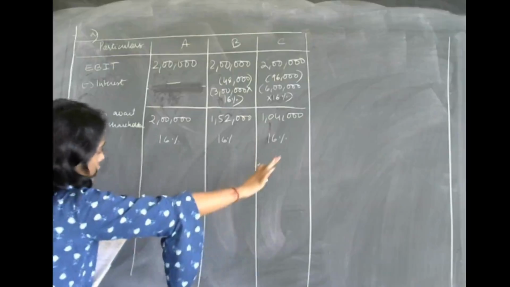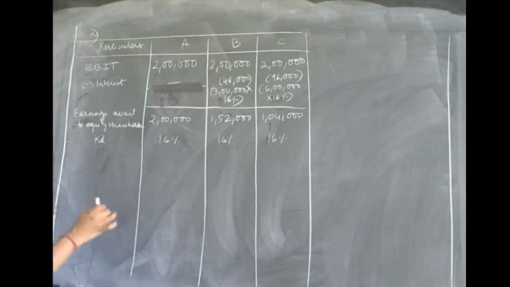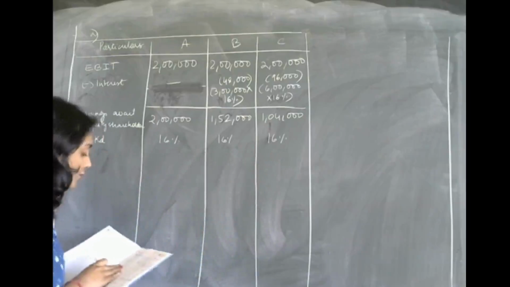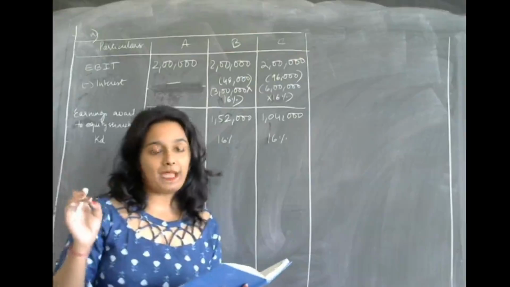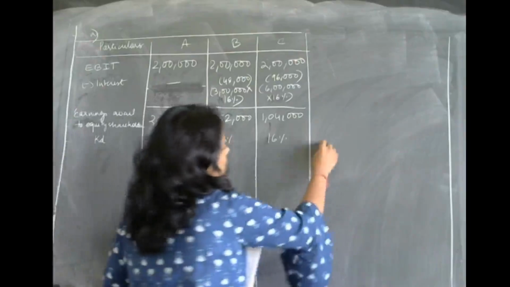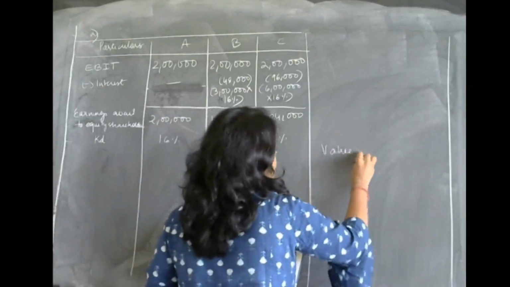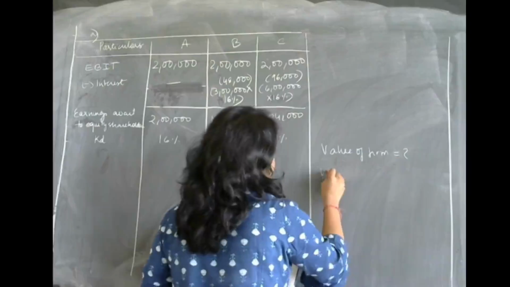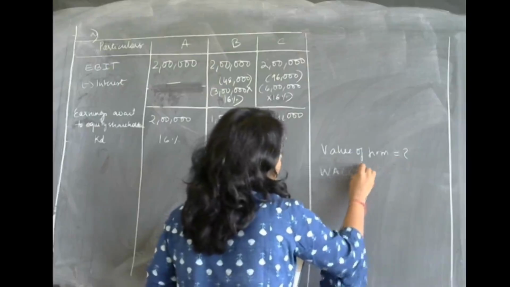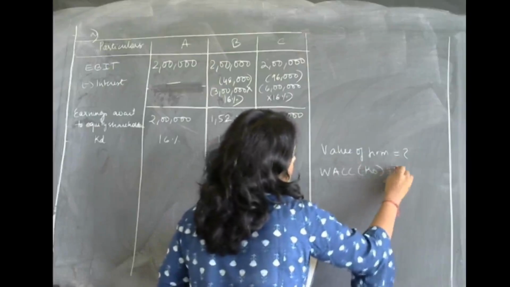We know cost of debt, which is 16%. They have asked us to find out the value of the firm and weighted average cost of capital, that is KO.